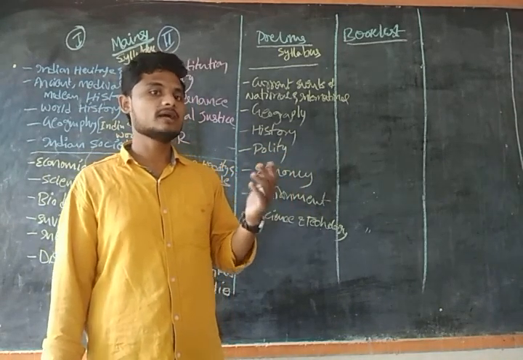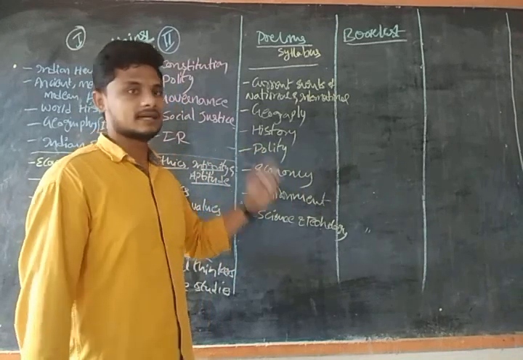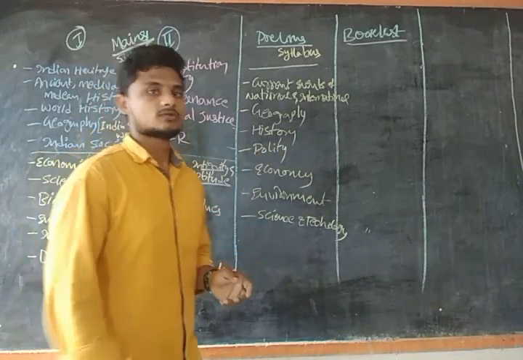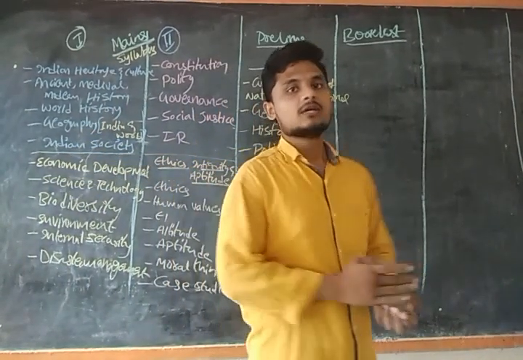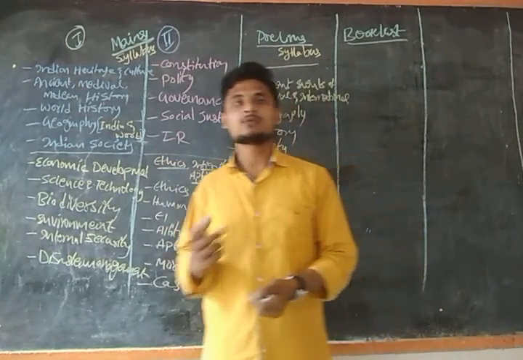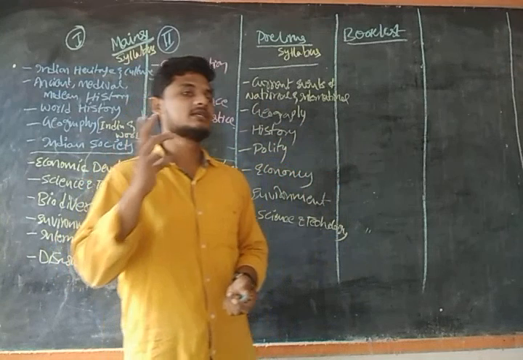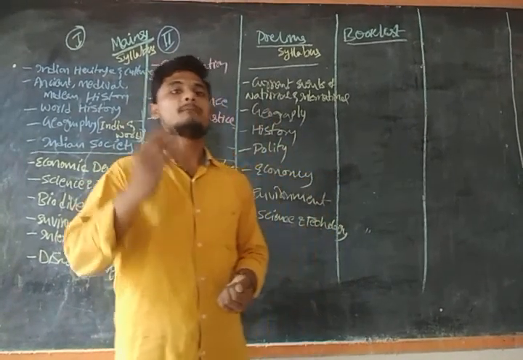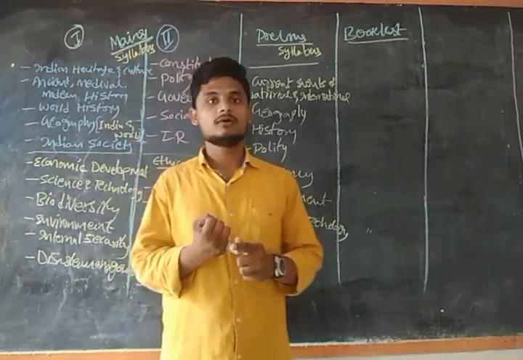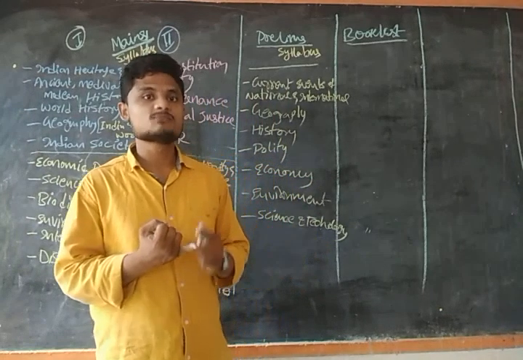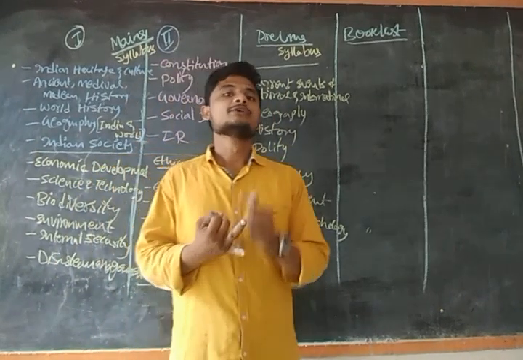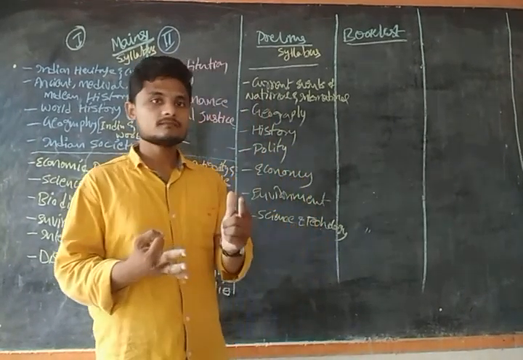After that we also have a few history and polity topics, guys. So now it's very important. What are the things that exist in the polity? What is the Constitution, guys? What does the Constitution consist of? The Constitution consists of three things: the preamble, the introductory part, articles, and schedules.